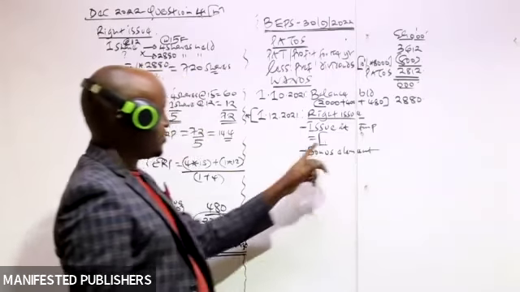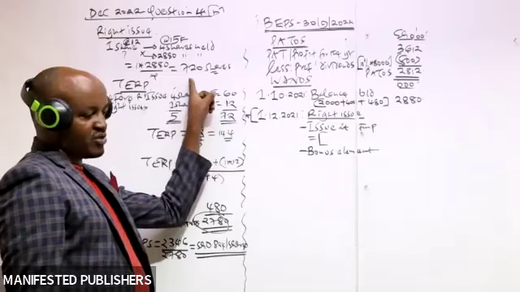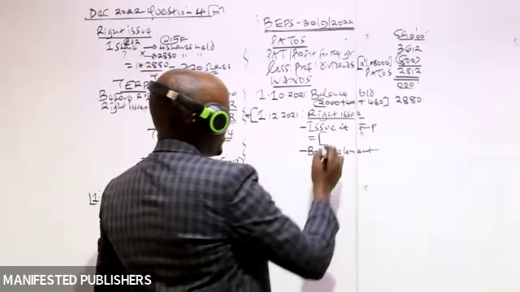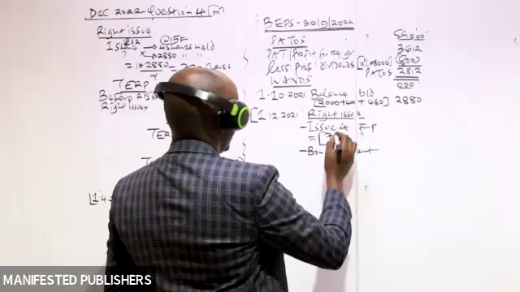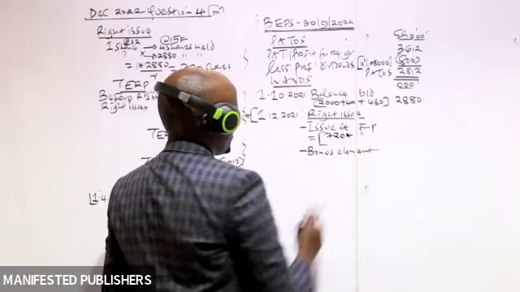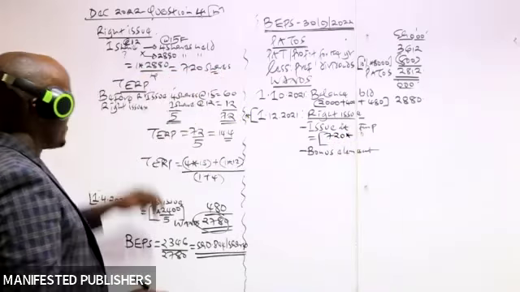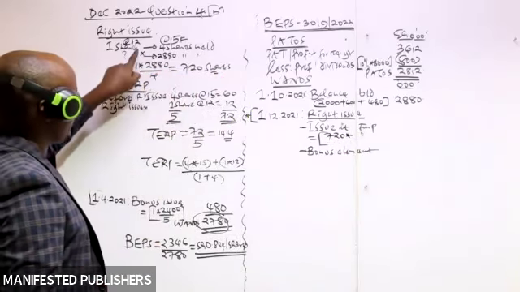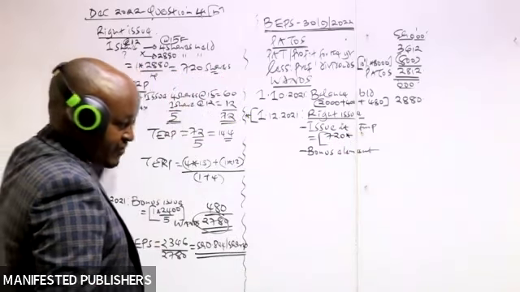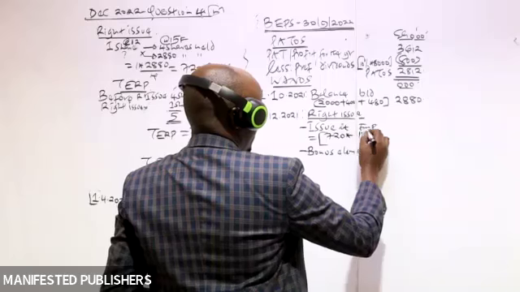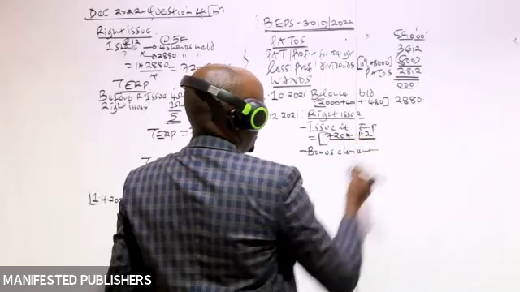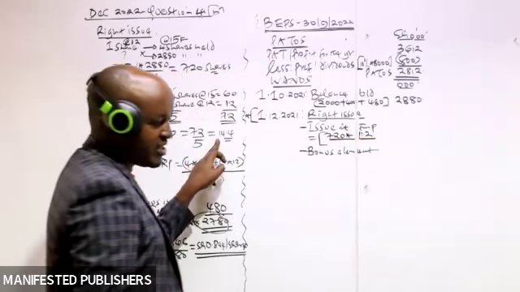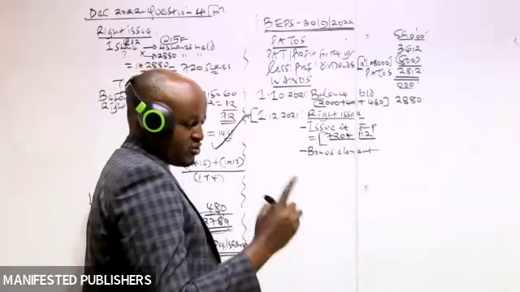Yes. So let's compute this one. Split these shares into 2. To compute the shares which were issued at full market price, we said first of all compute how much amount was received by the company from the right issue. The amount received will be equal to the shares which were issued, 720, and these shares were issued at a price of how much per share? 12 shillings. So multiply that with 12 shillings. That will give us the amount which the company received. Then divide that with the theoretical ex-right price, which we have computed here.